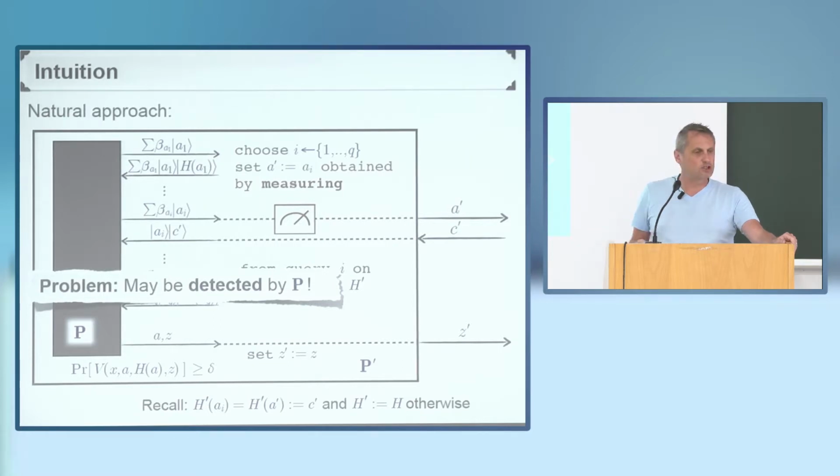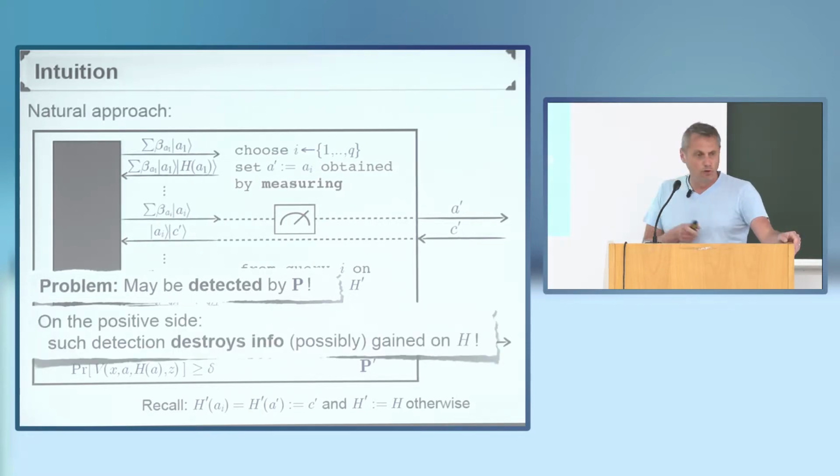Or if the reduction measured his query, yes. So he can actually figure this out. So at first glance, this seems to completely kill this approach. However, if you look closer at what exactly he has to do, how he actually has to measure the answer in order to find out whether his query got measured or not, then you see if he performs this measurement, he finds out whether his query got measured or not, but he's not going to learn any information about the oracle, about the hash function, with that query.